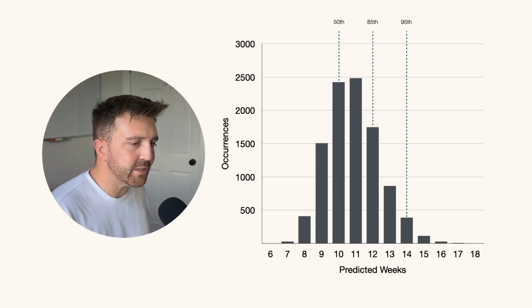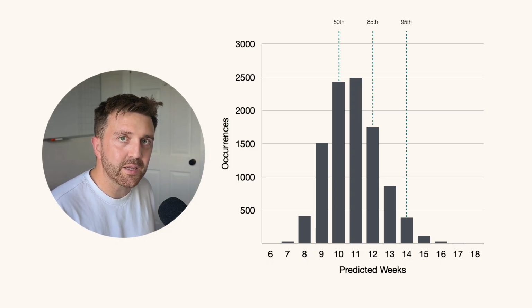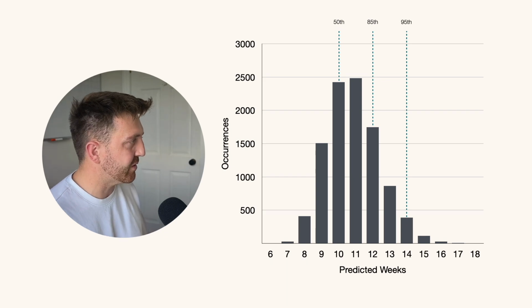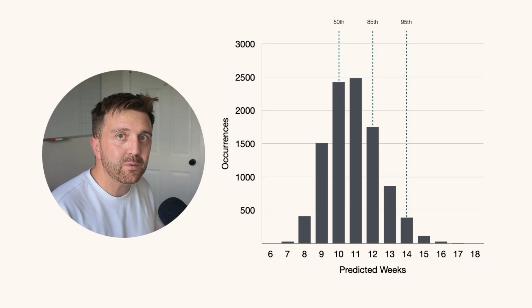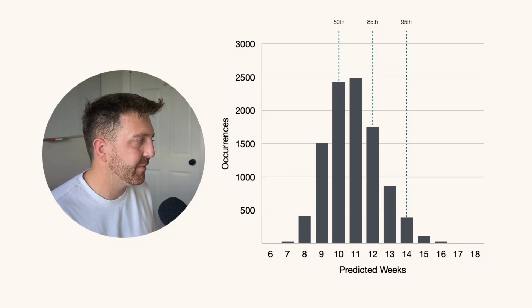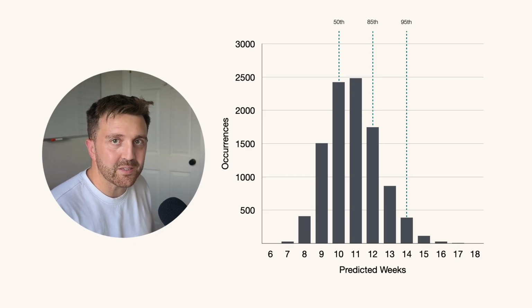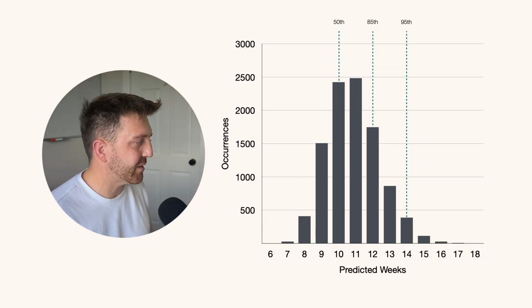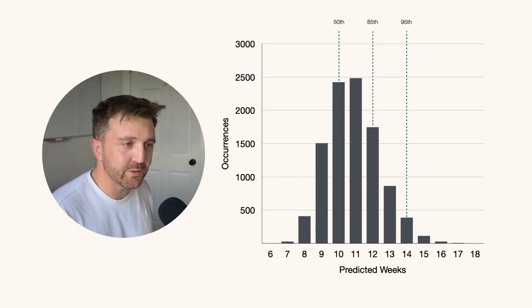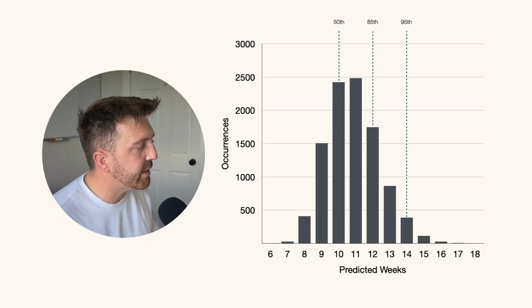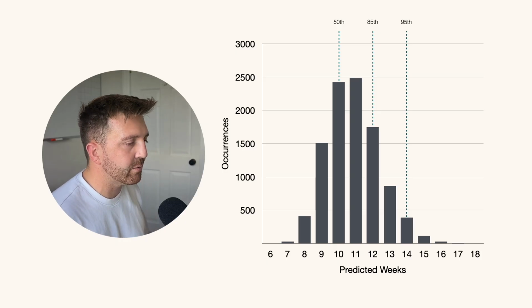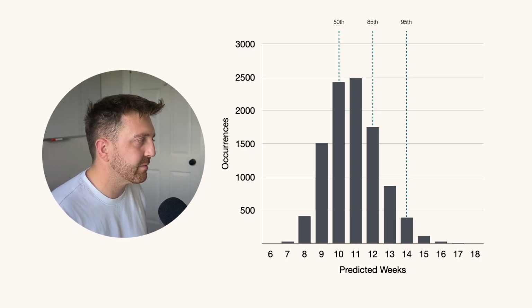With a range of predictions, we can then overlay percentiles, or the tool does this for you. And then we can choose a prediction at whatever percentile we like. Most teams prefer something in around the 85th percentile, but you can choose a percentile you want. In this case, the 85th percentile gives us a prediction at 12 weeks. We have 85% confidence that the backlog will be done in 12 weeks.